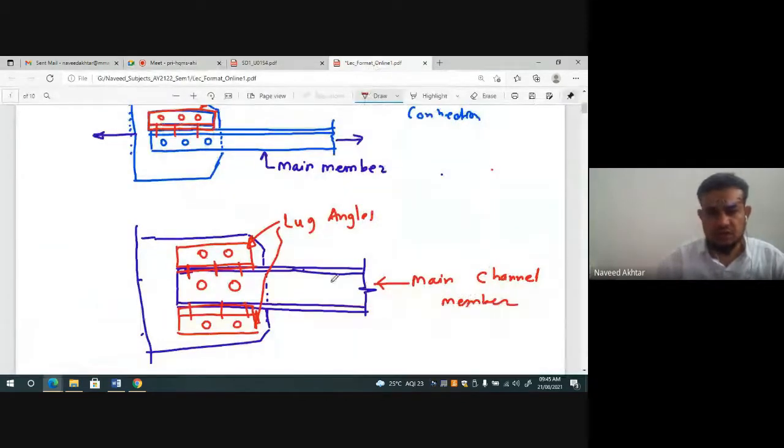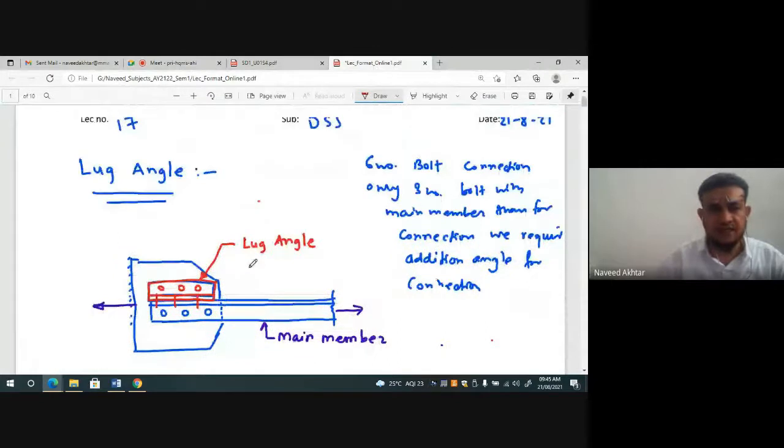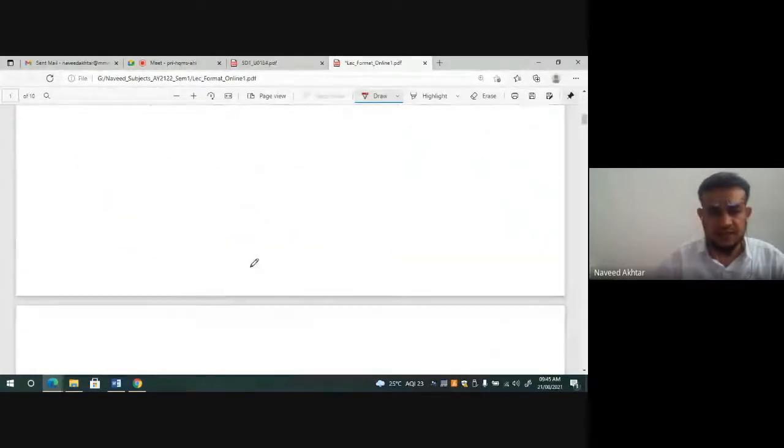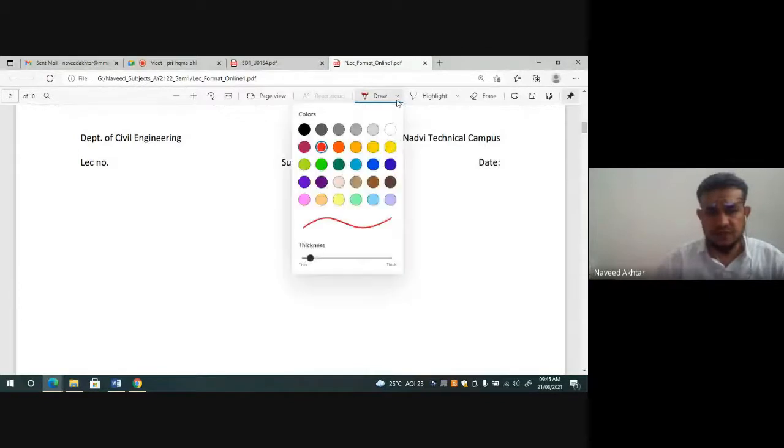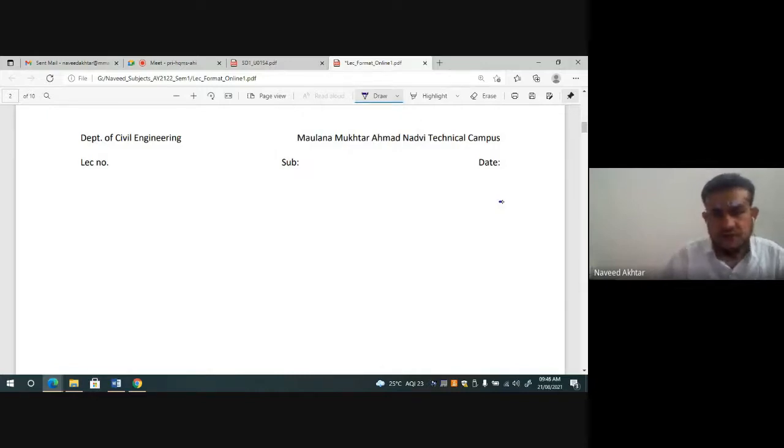Then another type of connection is the splice, where the length of member is short.